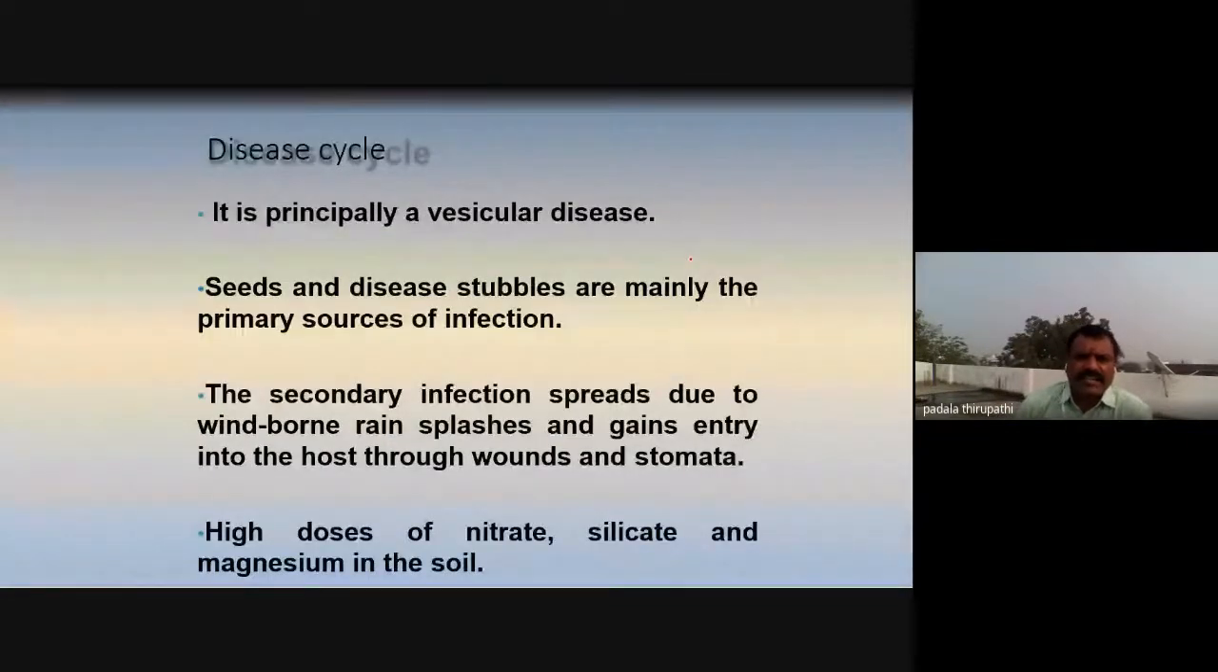And the disease cycle we are going to explain here. It is principally a seed-borne disease. So the seeds and diseased stubble are mainly the primary sources of infection.